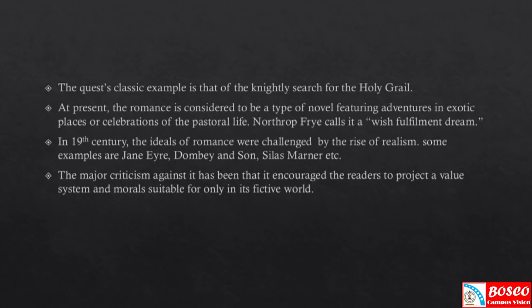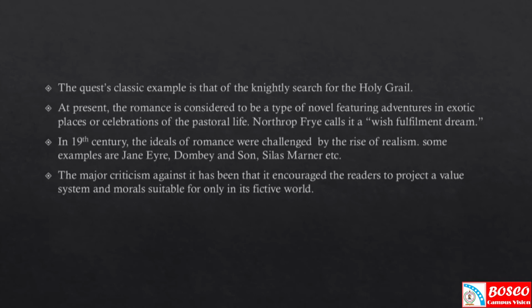That is, we can trace the mixing of both romance and realism in these novels.